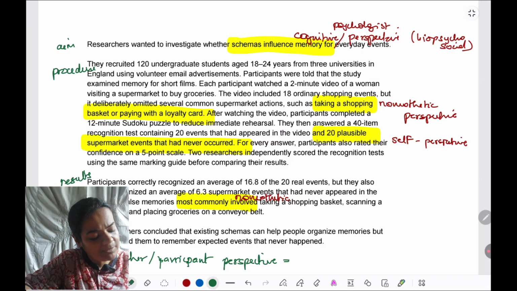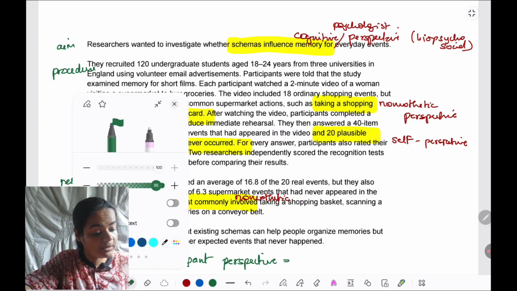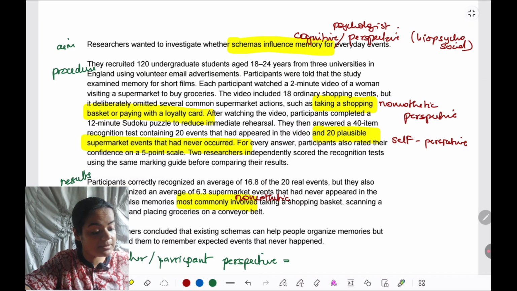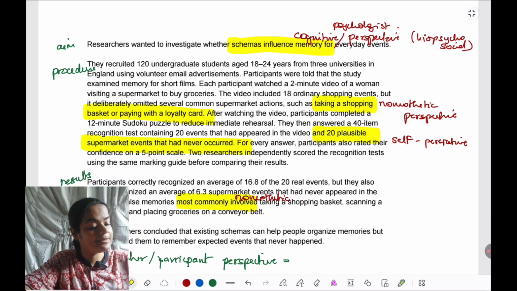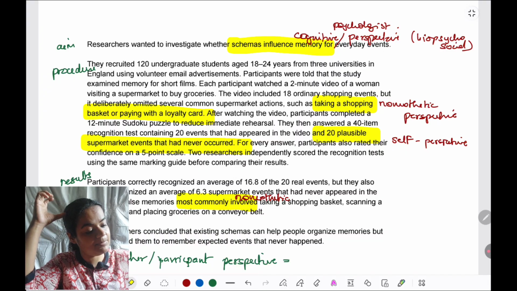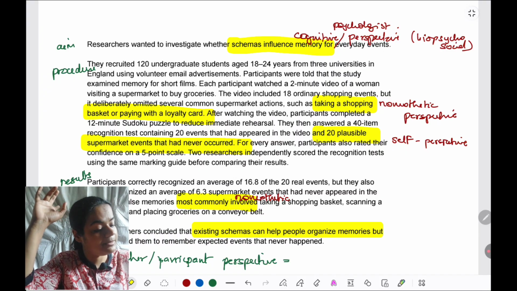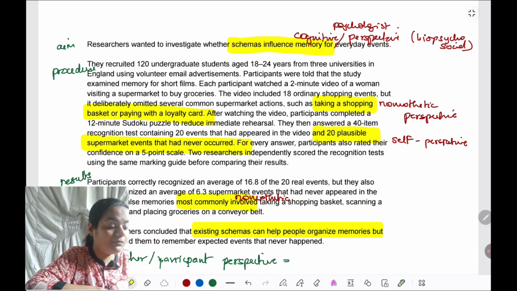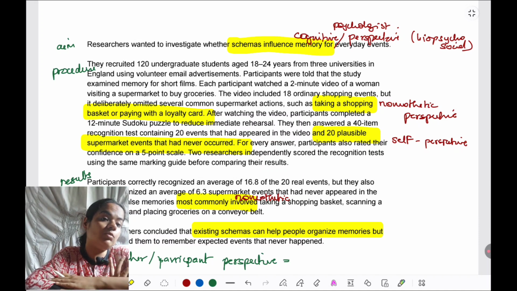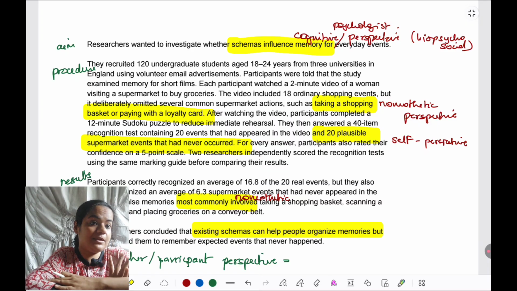So finally, what do we conclude? Conclusion is, till now in any concept it's not been important, but in schemas, in perspective, it's really going to help us. I'll show you how. The researchers concluded that existing schemas help people organize memories. This is very important, but may also lead them to remember expected events that never happened. Why is it very important? Because ultimately what the researchers infer shows what biopsychosocial perspective they've taken. Have they considered anything else or not?